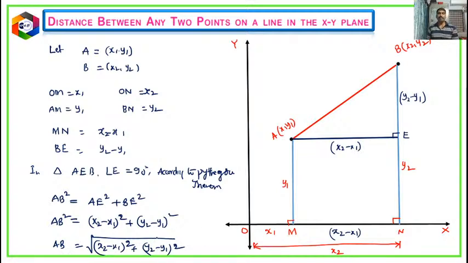So this will be the formula to calculate the distance between any 2 points in the plane. ఏ 2 పాయింట్స్ ఇచ్చిన, one is x1, జనరల్ పాయింట్, x1 y1 x2, అవి ఎక్కడున్నా both lie on the x-axis or both lie on the y-axis or parallel to the x-axis or parallel to the y-axis or else anywhere in the plane, then the distance between the 2 points is equal to the square root of x2 minus x1 whole square plus y2 minus y1 whole square. This is the formula we will completely make use of in solving the problems.